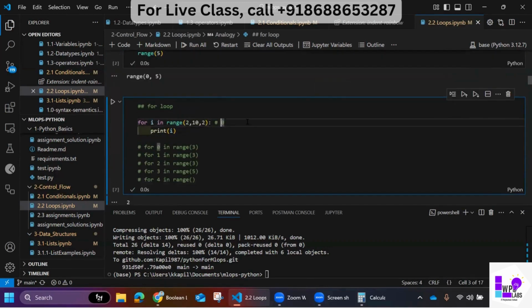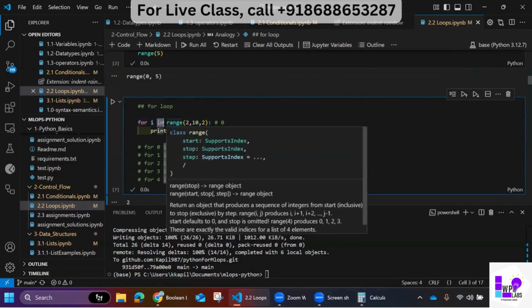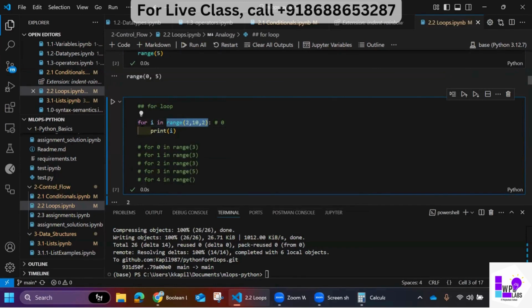So this is the syntax for a for loop. Remember to put a colon at the end of the for line. You have to use for as a keyword, then a variable i, and then say i in range of this. In this statement, whatever the i value is, please print it.